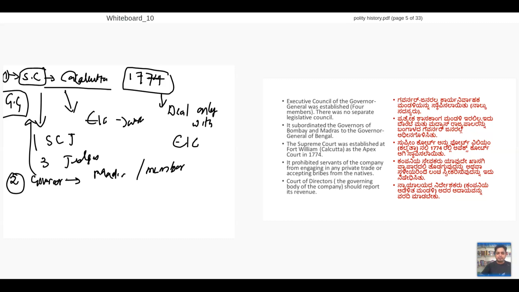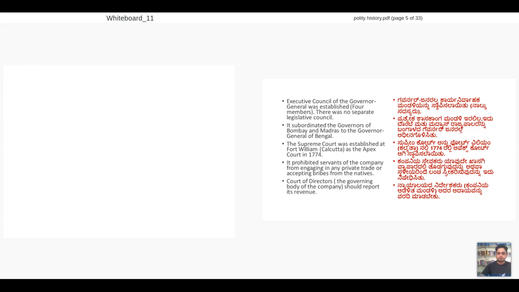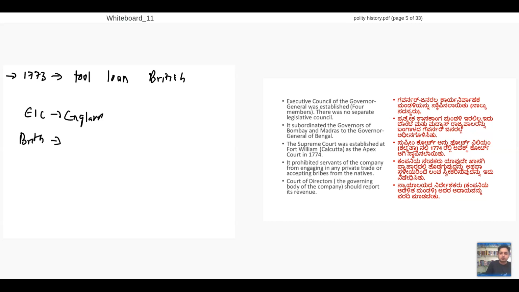So can I sum it up now? I'll tell why we wanted the 1773 regulation? Because they took a loan from British. So British needs to control East India Company. So in England, East India Company is controlled by British government directly, by controlling the court of directors. In India, there were bureaucrats, there was trade happening, there were dealers who are doing trade. All these people need to be controlled. For that, they set up a post called Governor General.